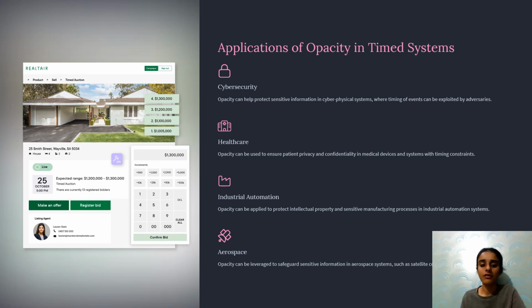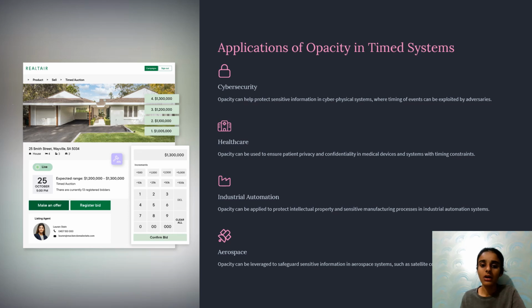Applications of opacity in timed systems. Cybersecurity: opacity can help to protect sensitive information in cyber-physical systems where the timing of events can be exploited by adversaries. Healthcare: opacity can be used to ensure patient privacy and confidentiality in medical devices and systems by offering timed constraints.